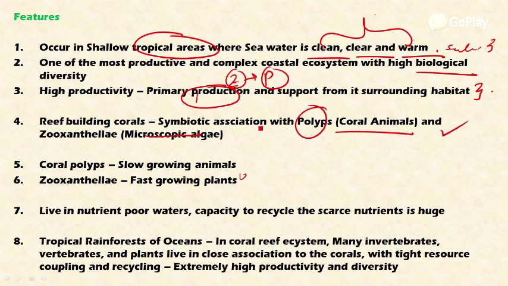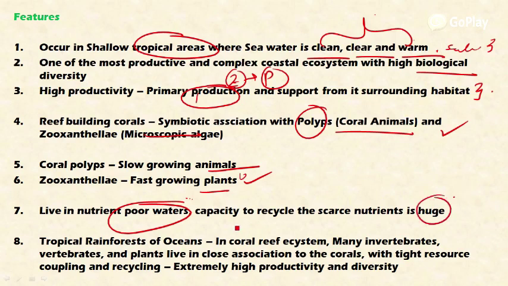These two grow at differential rates. The coral polyps are slow-growing animals and zooxanthellae are fast-growing plants. The coral polyps live in nutrient-poor water, not nutrient-rich. This is important. They live in nutrient-poor water, but they have the capacity to recycle the scarce nutrients present in the water.